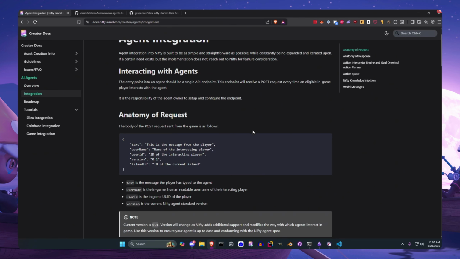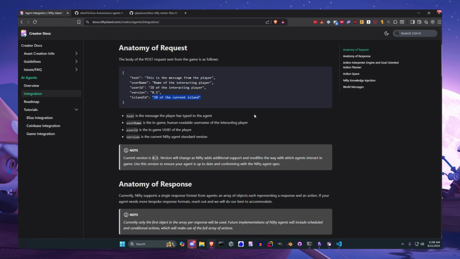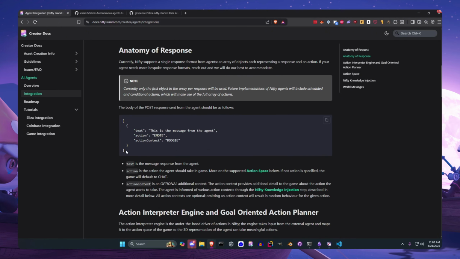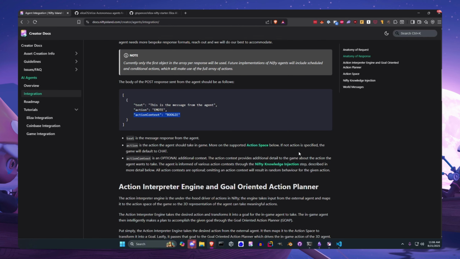So for actual integration, we talk with these agents from game using REST endpoints, just a request and response format. The request that gets sent from the game looks like this. You have the message that the player sent, their username, a unique ID for them, and the island ID that they are currently on. The response that the game expects from the agent is text, what the agent says, and some action, and an additional optional action context.